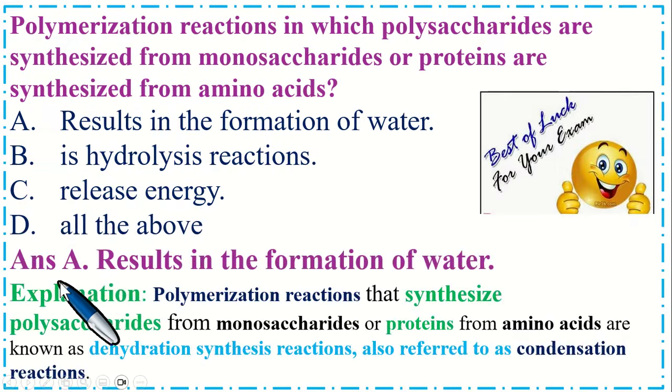So the correct option is A, results in the formation of water. Explanation: polymerization reactions that synthesize polysaccharides from monosaccharides or proteins from amino acids are known as dehydration synthesis reactions, also referred to as condensation reactions.